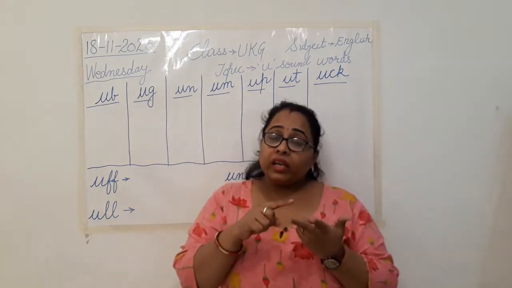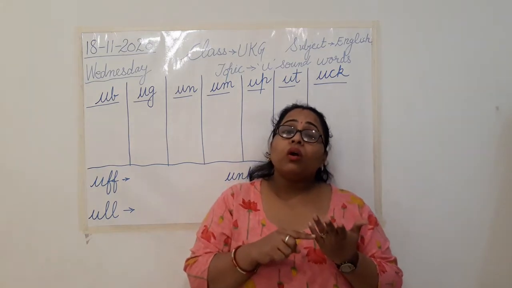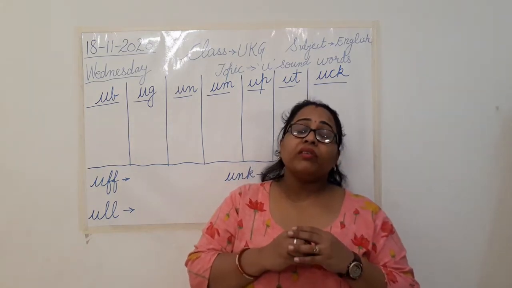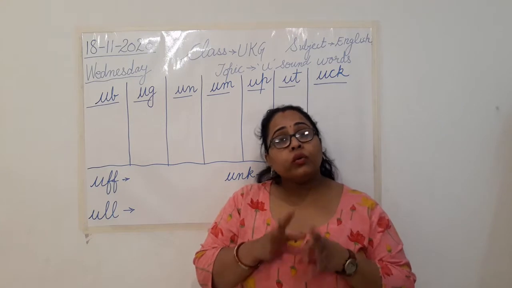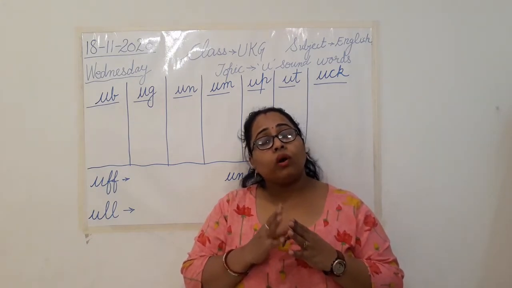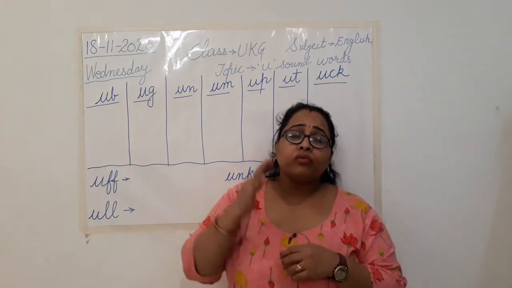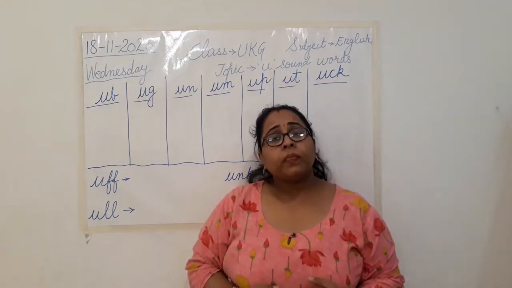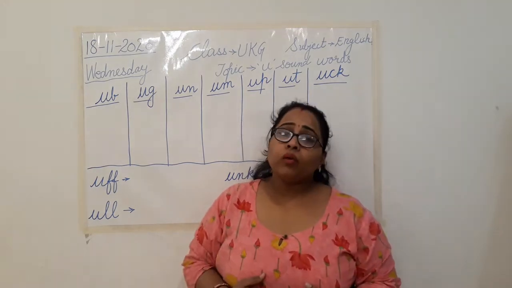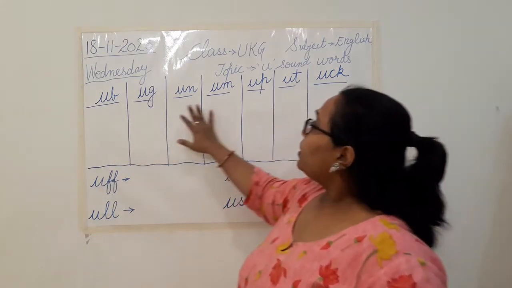Then we did E, I, O and last we have finished U sound. So in U also we have learnt a lot of different family words. So today we are going to revise them all together and write the rhyming words of these different sounds that